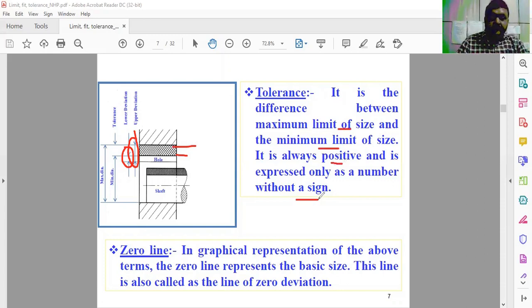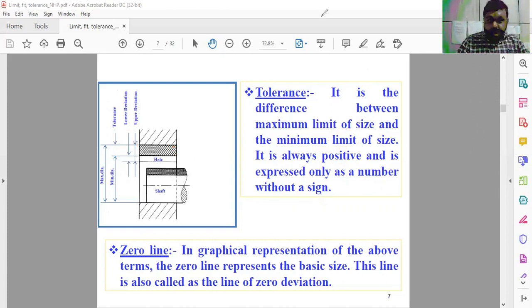Tolerance is the maximum minus the minimum. So that is the simple tolerance. Here you have to see this is the maximum limit, this is the minimum limit, and this one is the tolerance as shown in the figure. And the zero line is the graphical representation of the above terms. The zero line represents the basic size. This line is called the line of deviation. This line is called the line of zero deviation. So where zero deviation is to be assumed, we consider it as the zero deviation line.